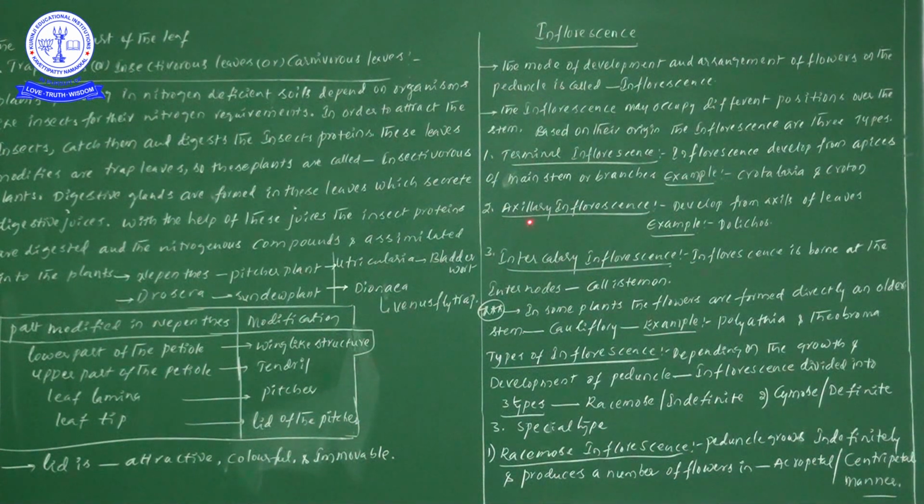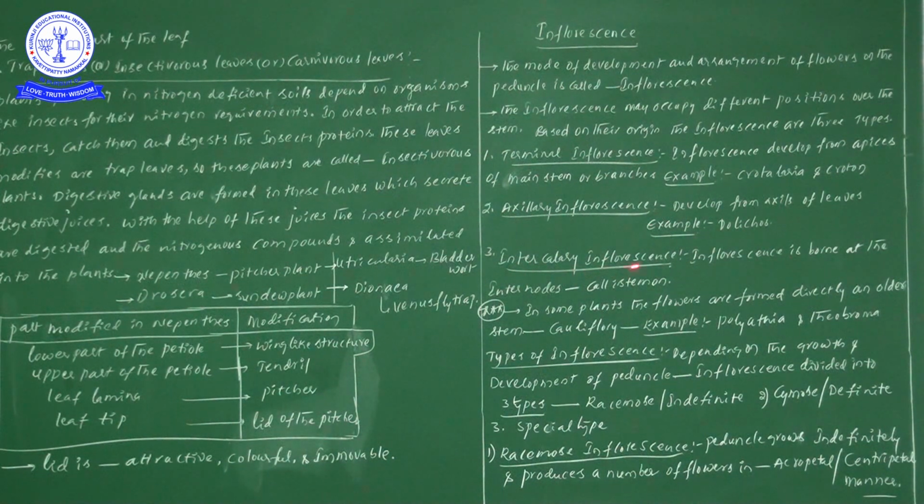Next, from the axillary inflorescence point of view, this inflorescence develops from the axils of leaves. Best example, Dolichos lablab. In Tamil we call it avarakkai. Bean-like structures, Fabaceae family members. So Dolichos lablab shows axillary inflorescence.